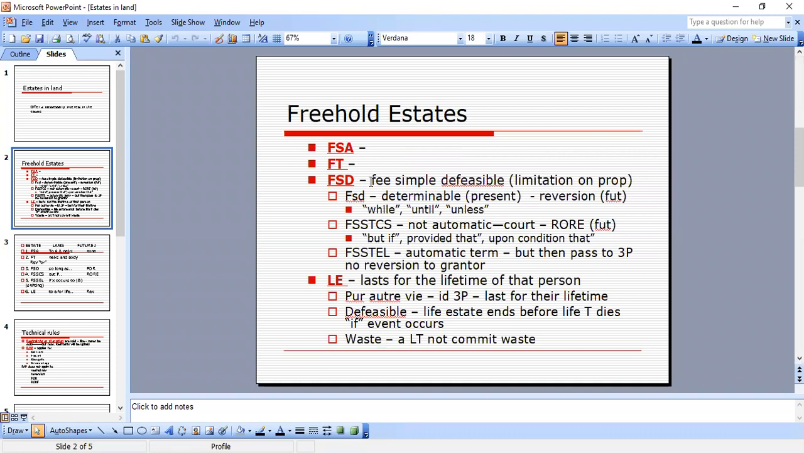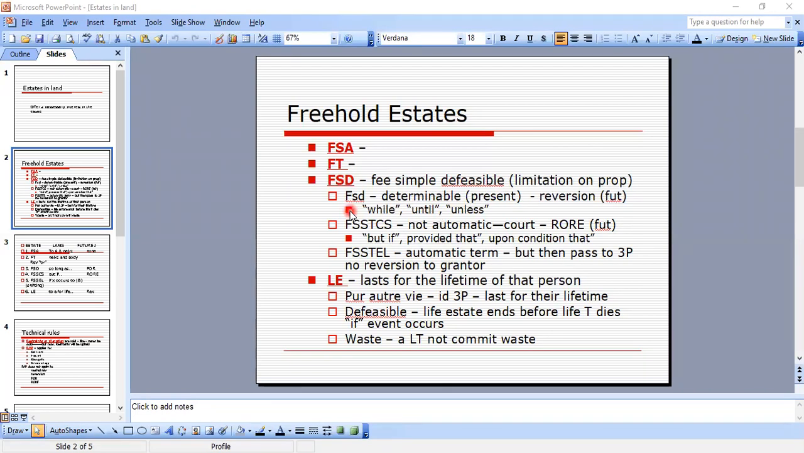There's the FSA, the fee simple absolute, the FT, which is the fee tail, FSD, which are the fee simple defeasibles, and there's an off branch of these. The fee simple defeasibles: the FSD, the fee simple determinable, the FSSTCS, fee simple subject to a condition subsequent, and the FSSTEL, fee simple subject to an executory limitation. Okay, so there's three of them.